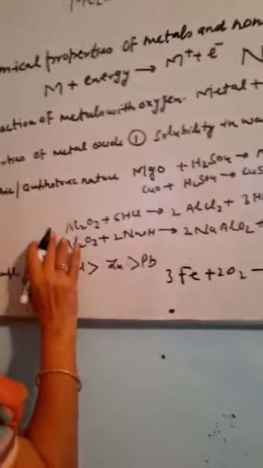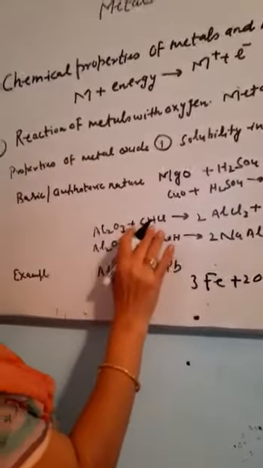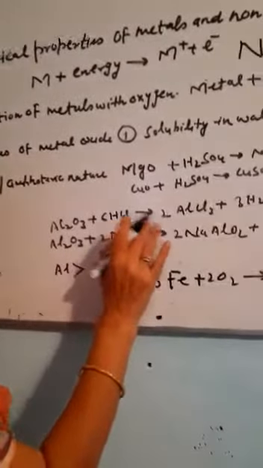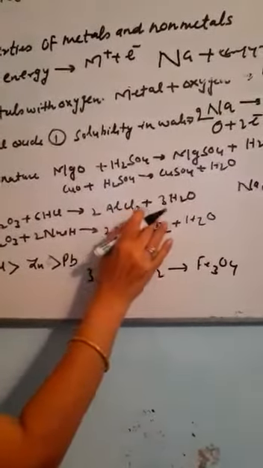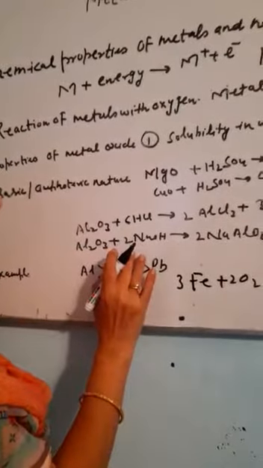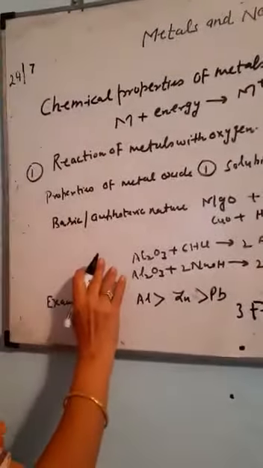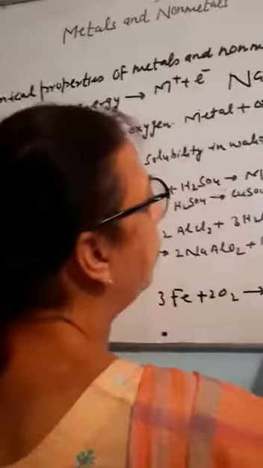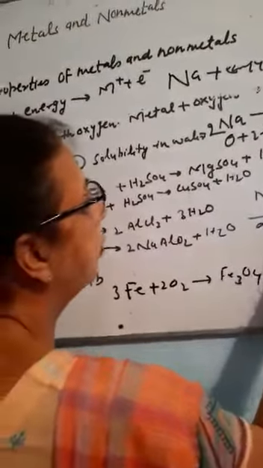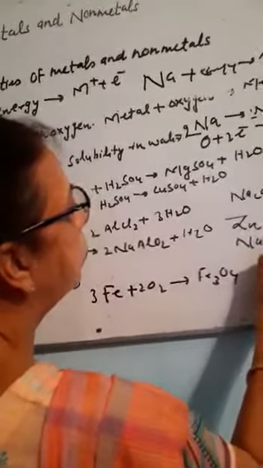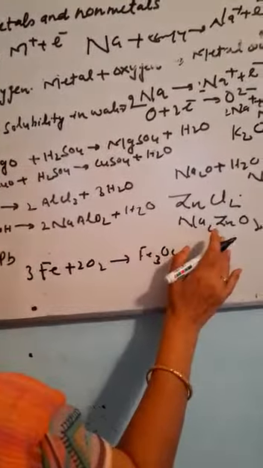For example, aluminium oxide combines with HCl to form aluminium chloride plus water. Aluminium oxide also combines with NaOH to form sodium aluminate plus water. The same reaction is shown by zinc oxide. There will be formation of zinc chloride and Na2ZnO2, which is sodium zincate.